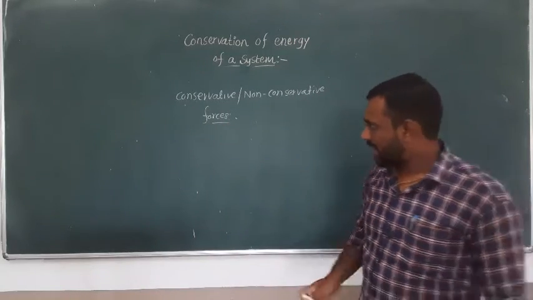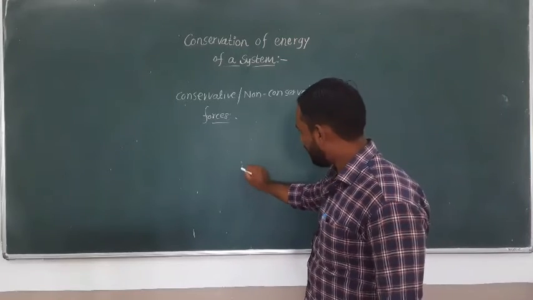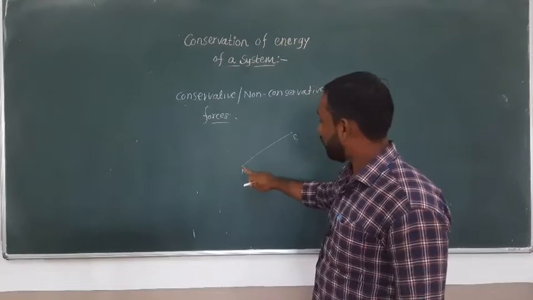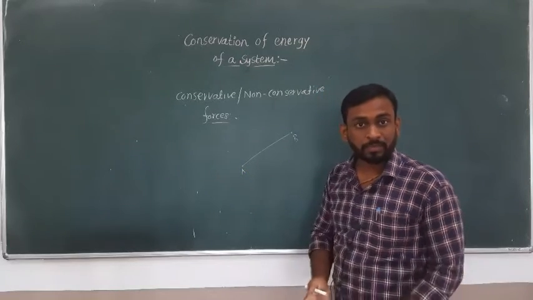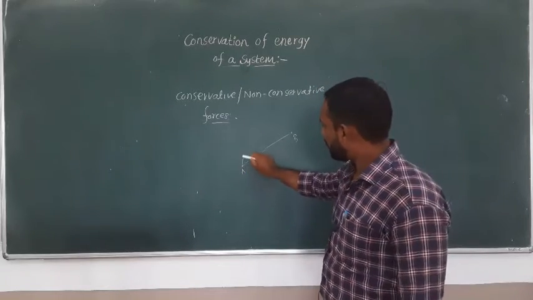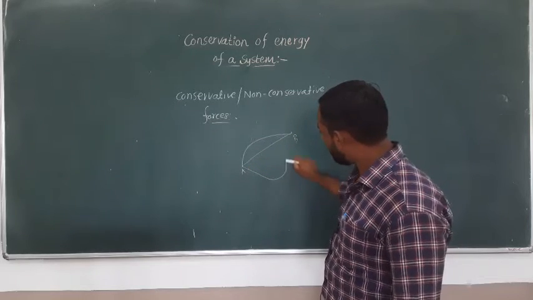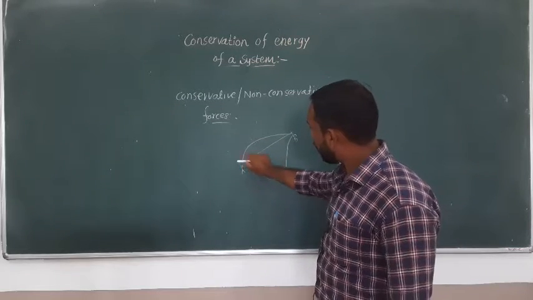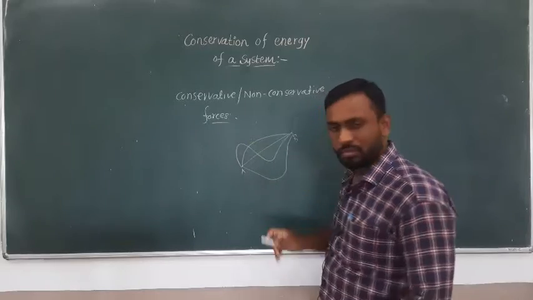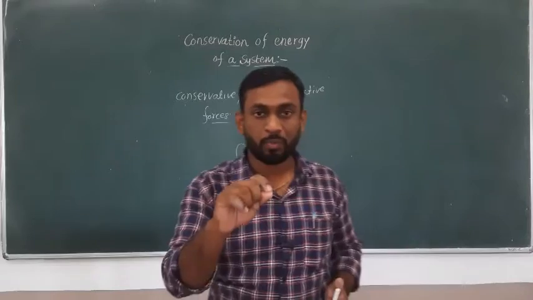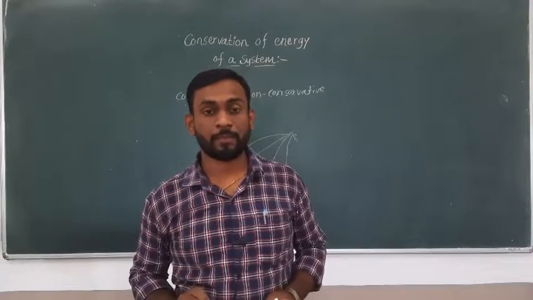When a particle is moved from, let's say, point A to point B, the particle can move from A to B in any manner. Suppose the particle follows this path. In a second case, the particle might follow this path. In a third case, it might follow this path. So there are n number of ways through which a particle can move from point A to point B.